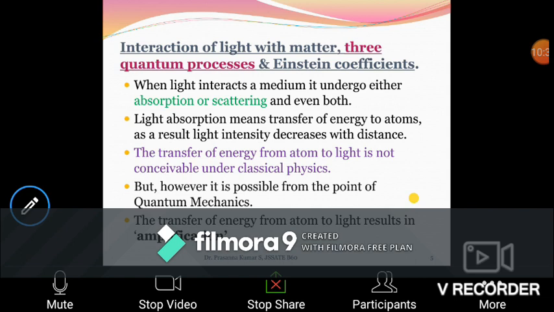Light absorption means it is a transfer of energy to the atoms. When light is incident on a material, the light gets absorbed by the atoms. As a result, the intensity of light is decreased.